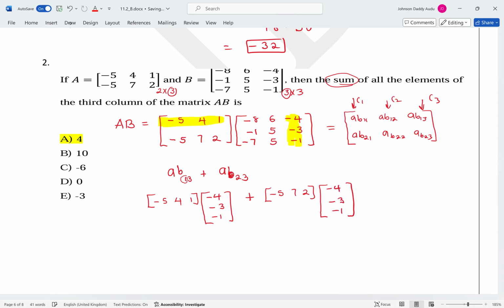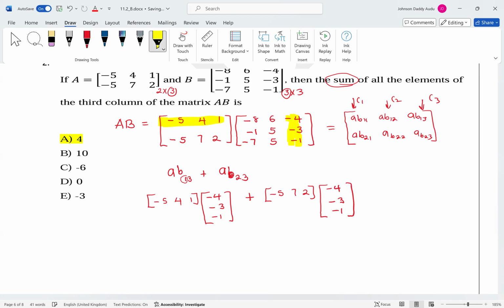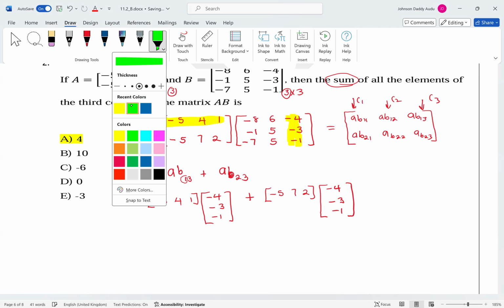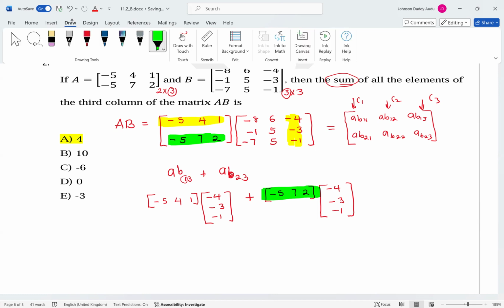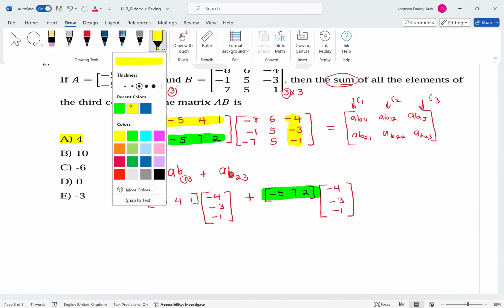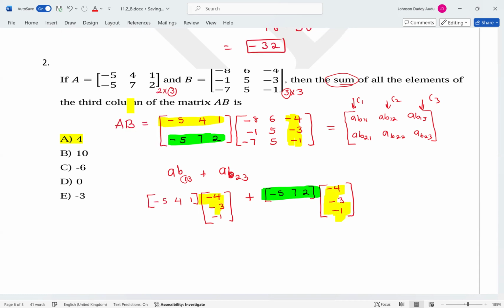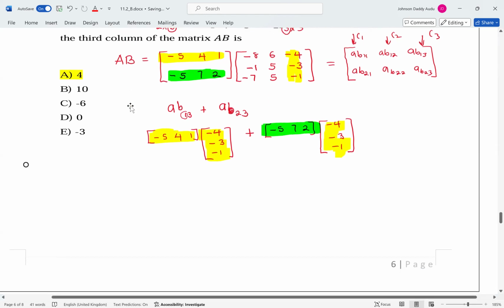Right? So let's use this here. So this one is this one here, right? And the yellow remains as this, and this and this remain all true. But this is also this. Okay, so just apply the multiplication.